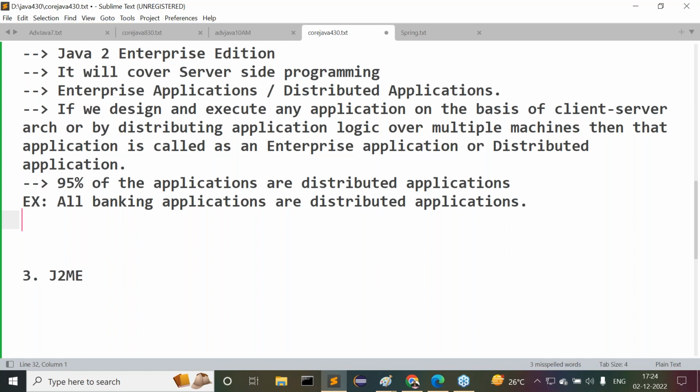The HDFC application is also a server side application. So first I have to send a request to ICICI Bank. So this is my account. In my account, maybe some amount is available. These are my friend's account details. I want to transfer 10,000 rupees to my friend's account. I have to send a request to the ICICI server side application. Then what will the ICICI server side application do? The ICICI server side application will send a request to the HDFC Bank server side application.